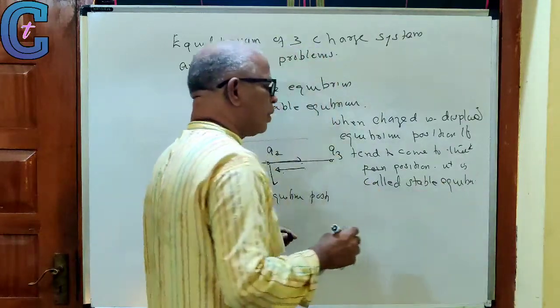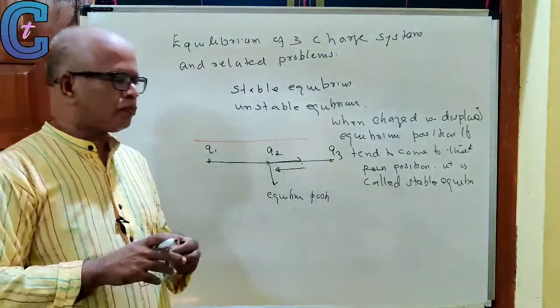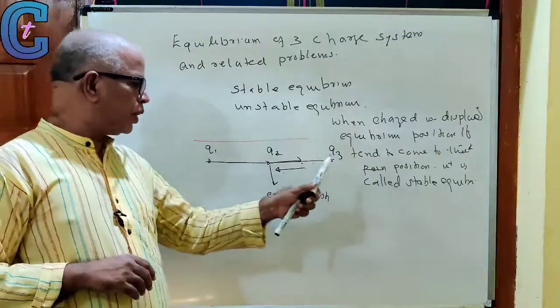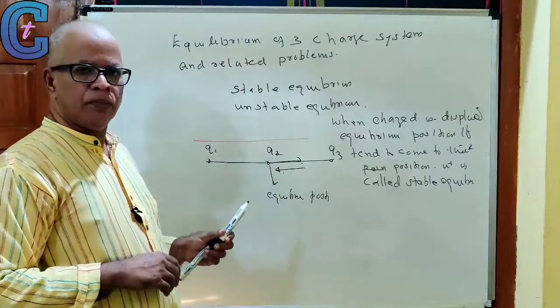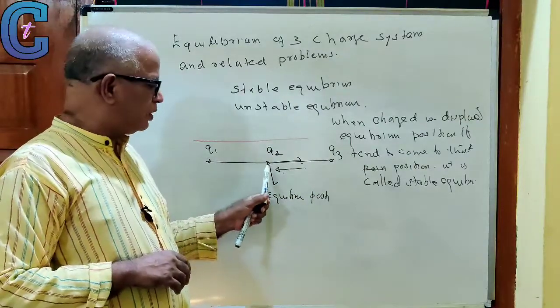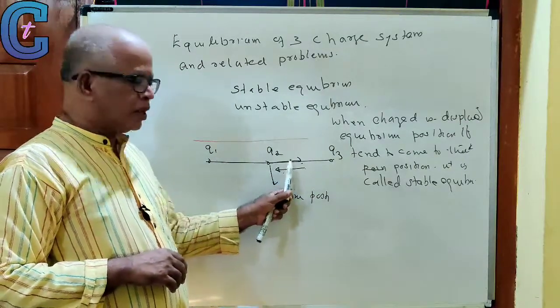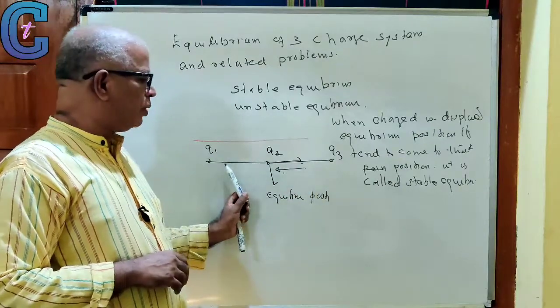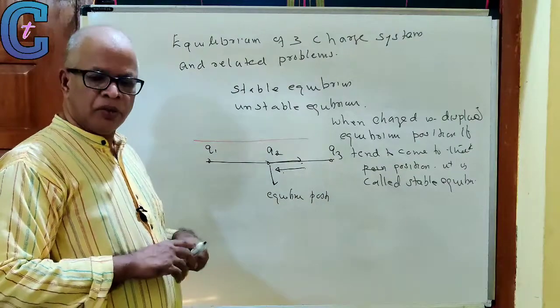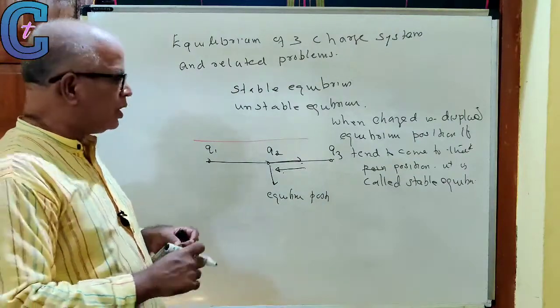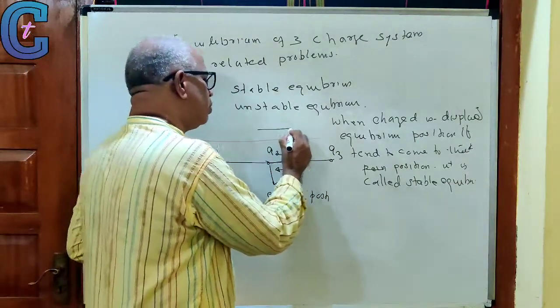What is stable equilibrium? If you have 3 charges Q1, Q2, Q3 that are electrostatically stable, and Q2 is displaced from this position a little away from Q1 or a little towards Q3, it comes back to the original position. It is called stable equilibrium. If it doesn't come back, it goes towards Q2.